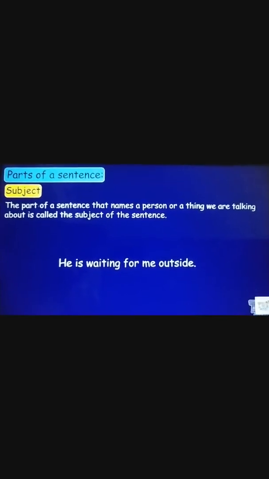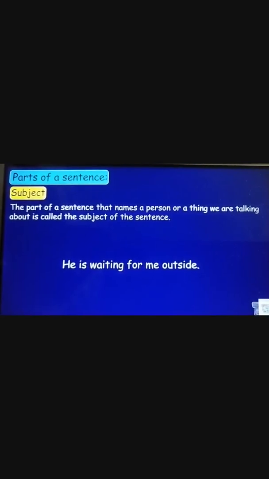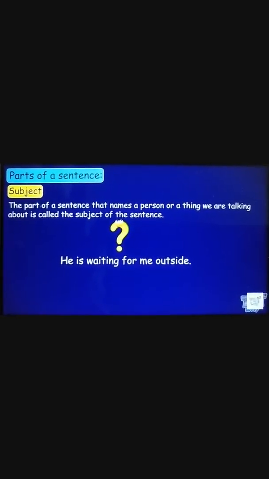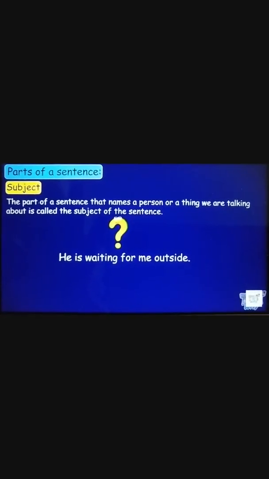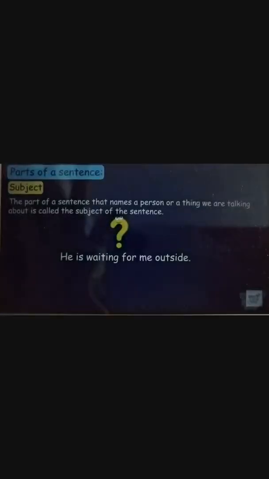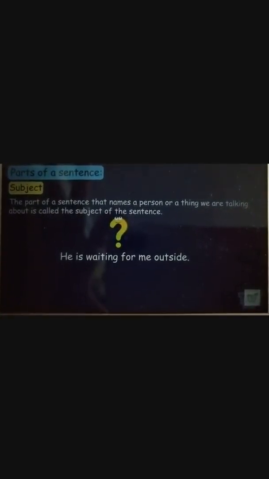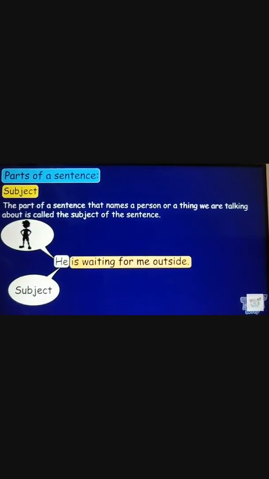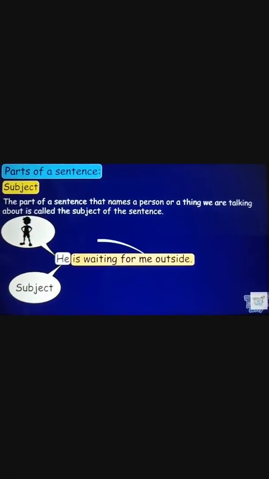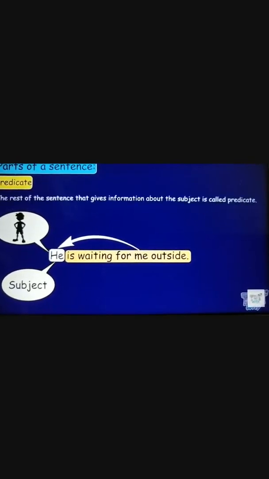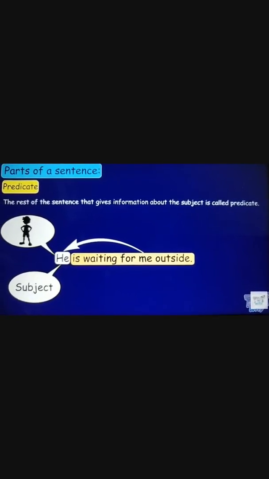Here I have a sentence, he is waiting for me outside. So in this sentence, he is waiting for me outside, who are we talking about? We are talking about he. So he is the subject here, and the entire part that is left, is waiting for me outside, is the predicate. I'm sure everyone understood. Is waiting for me outside is the predicate. Now he is the noun and all that is told about the noun is the predicate.